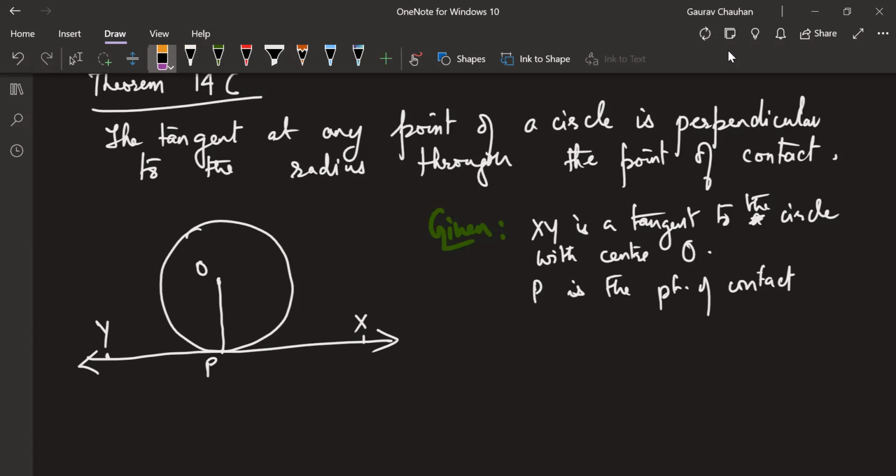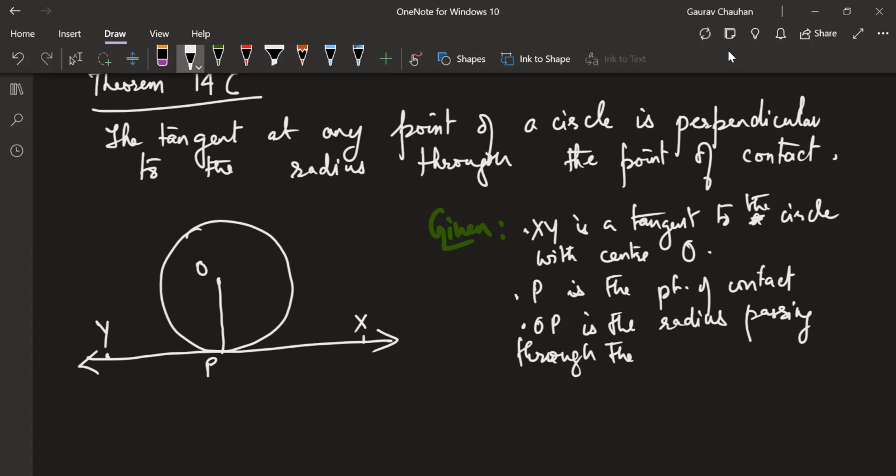The next thing that's given is OP is the radius. This is not given, this is something which we are observing only. OP is the radius passing through the point of contact. Passing through P is enough. That's my given. My to prove is what?